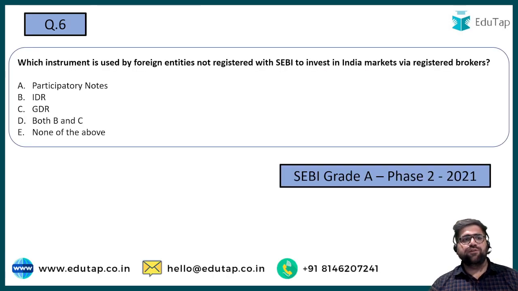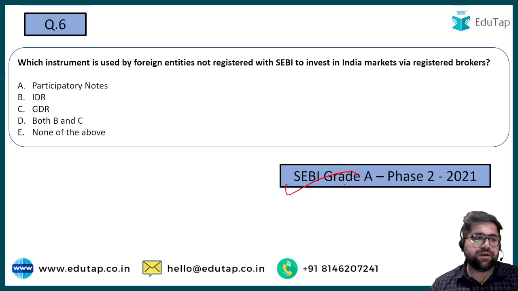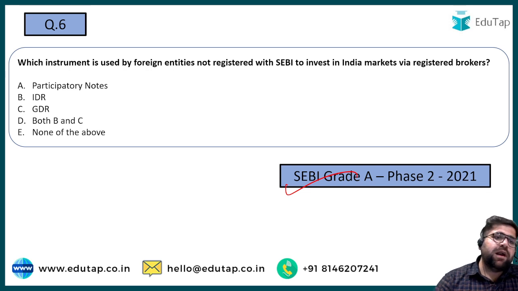So now let's move to question number 6. Which instrument is used by foreign entities not registered with SEBI to invest in the Indian market via registered brokers? Now again a very easy question, provided that your concepts are clear. SEBI Grade A Phase 2 2021 paper. So the answer here will be participatory notes.